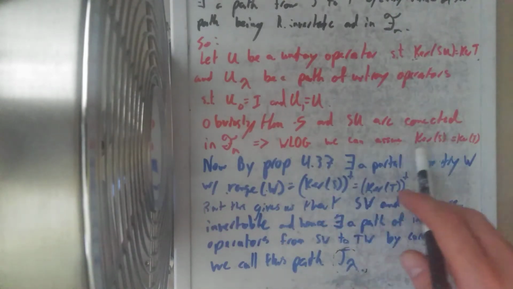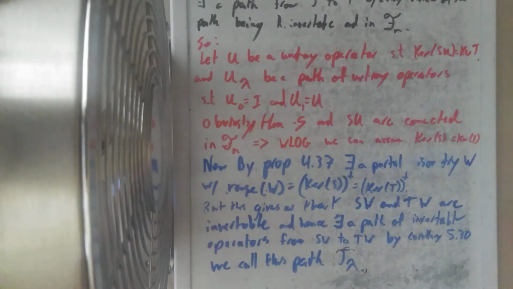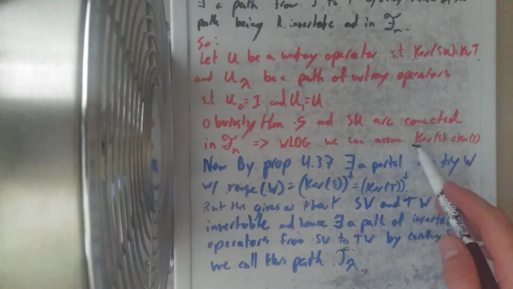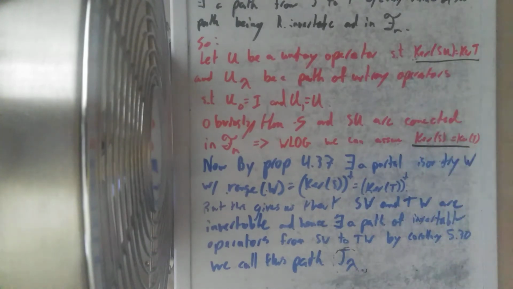So, without loss of generality, we can take as our original assumption that the kernel of S and the kernel of T are in fact equivalent. And this follows from the choice of u that we've made.